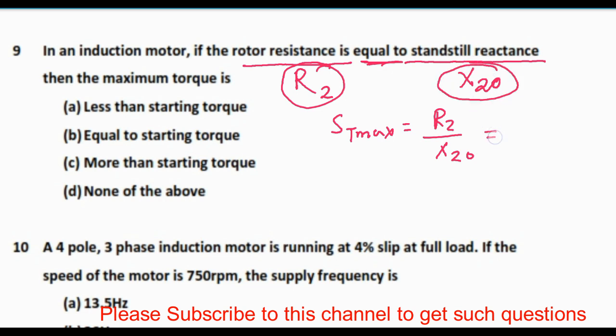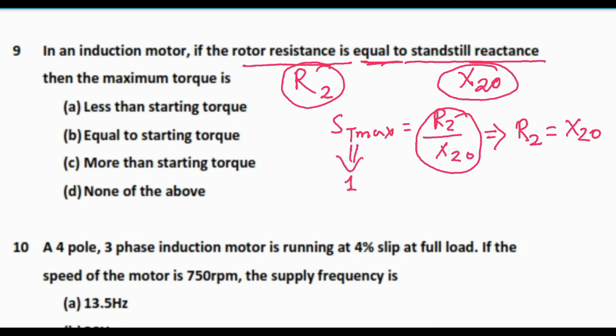That means R2 is equal to x20, so this ratio will be 1. That means slip at maximum torque will be 1. Slip is the synchronous speed minus the running speed by the synchronous speed. When slip will be 1, running speed will be 0, that means ns by ns, this will be 1.